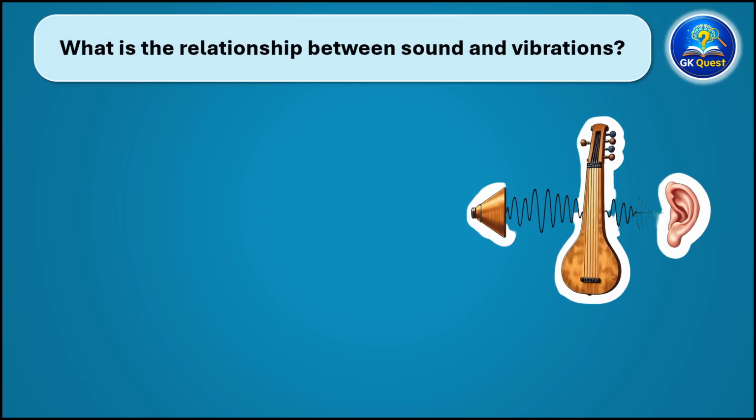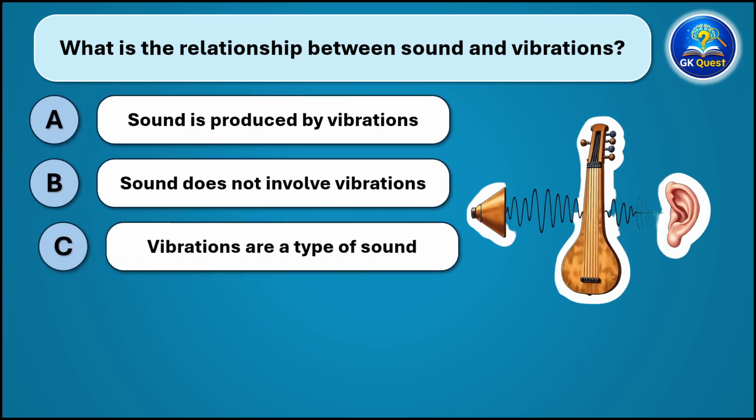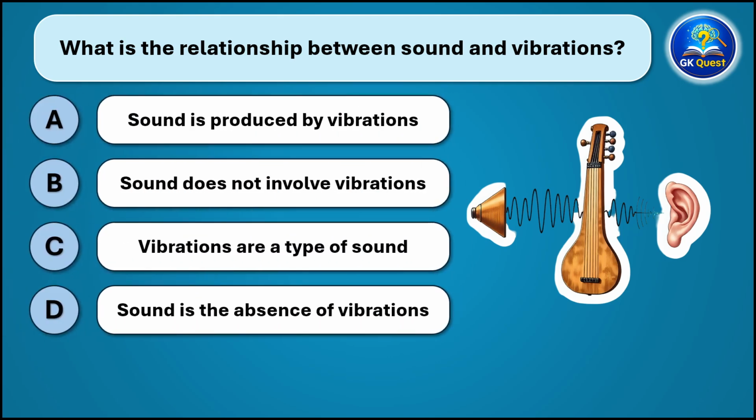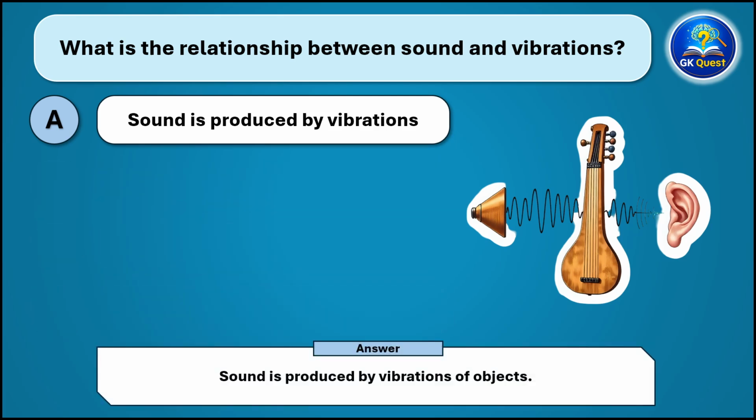What is the relationship between sound and vibrations? And the correct answer is sound is produced by vibrations of objects.